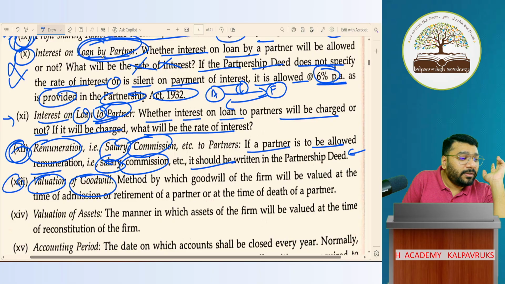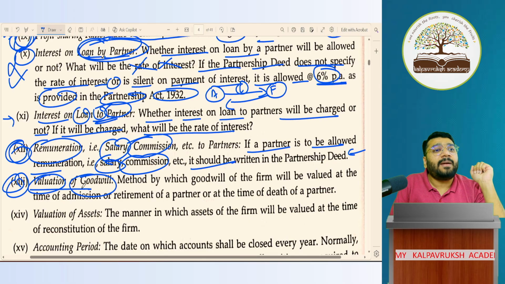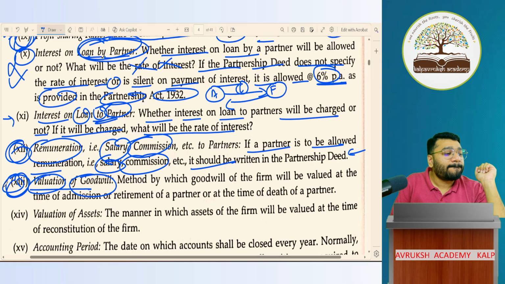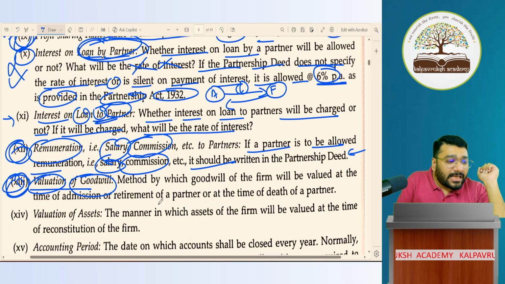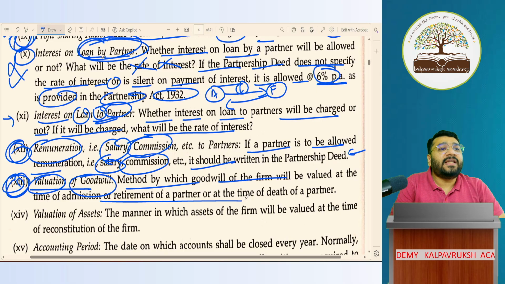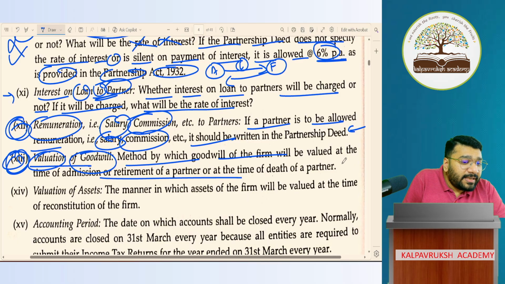Anyways, let's continue. Valuation of goodwill. First chapter is fundamentals. Second chapter is the goodwill chapter. So in the goodwill chapter, I'll make you understand this point number 13. Got it, not got it? As of now, even if I explain, no point. What they're saying is that if any goodwill valuation is to be done for the firm, the method of valuation of goodwill has to be mentioned here. There are multiple methods which we'll be discussing in the second chapter. So that method you have to mention here is what they're trying to say. Okay, not okay? This is covered in your second chapter.